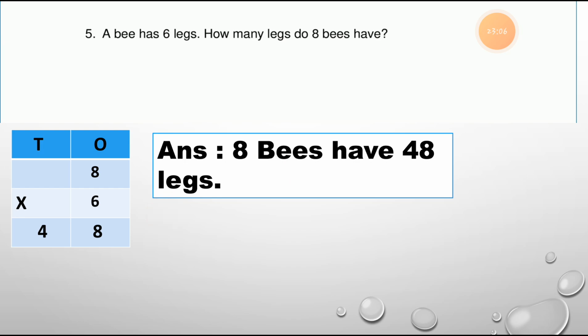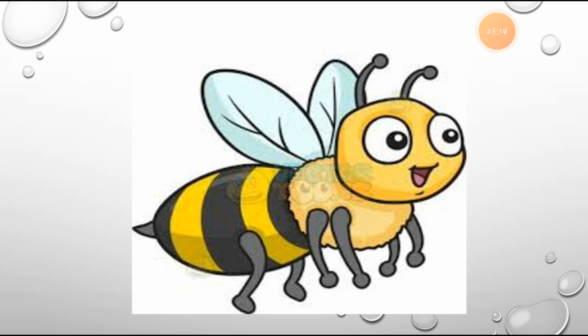We can write down the answer in sentence form this way, that 8 bees have 48 legs. Then I will show you the picture of the bees. Here is the picture of bees, and you can count the legs of these bees. The bee has 6 legs: 1, 2, 3, 4 and 5, 6. This bee has 6 legs. So I hope you understood that one bee has 6 legs.